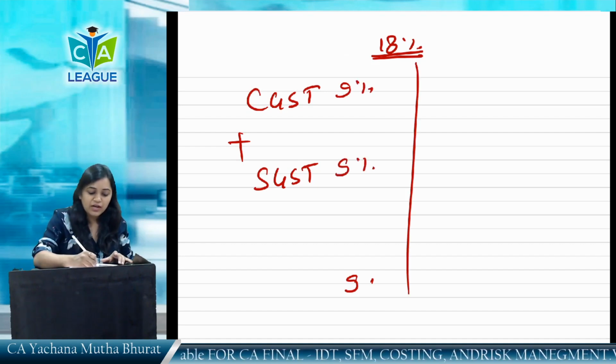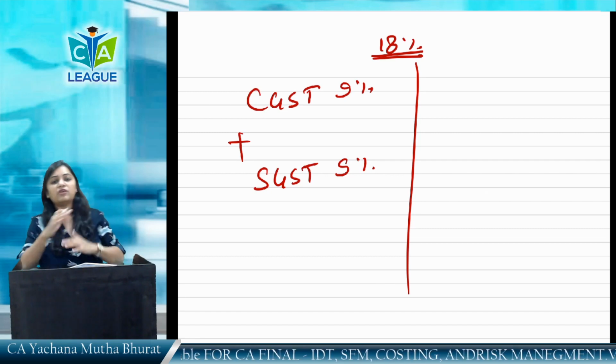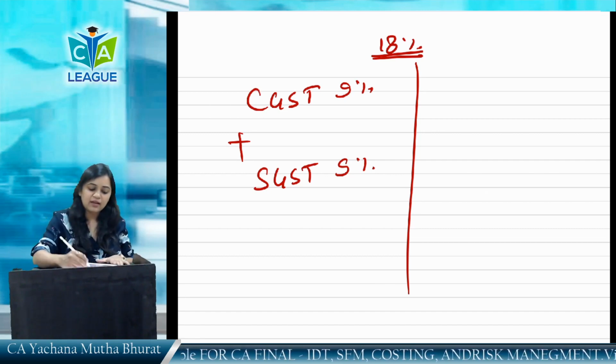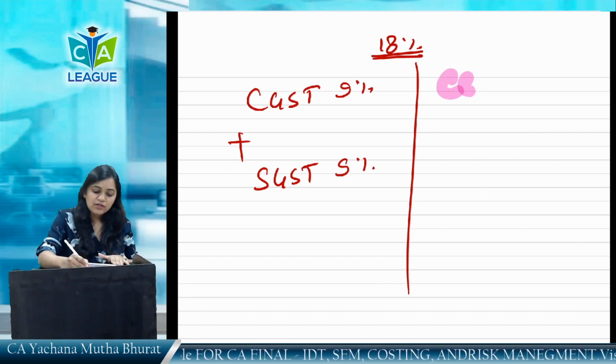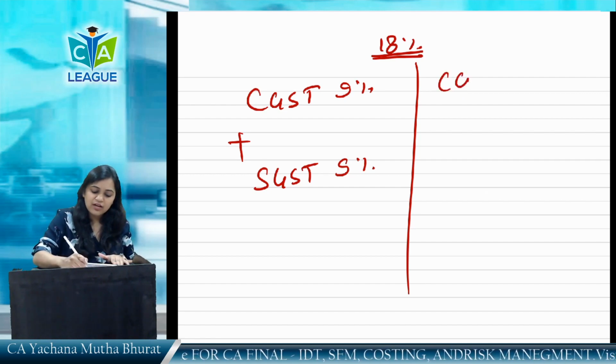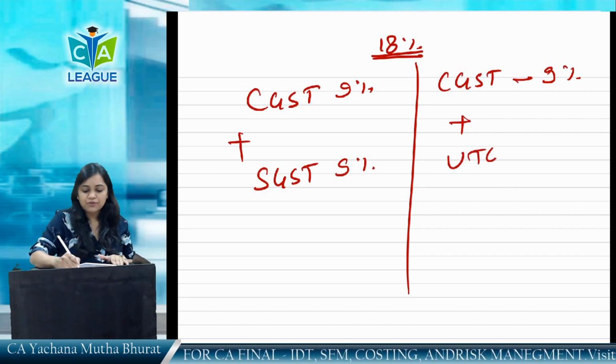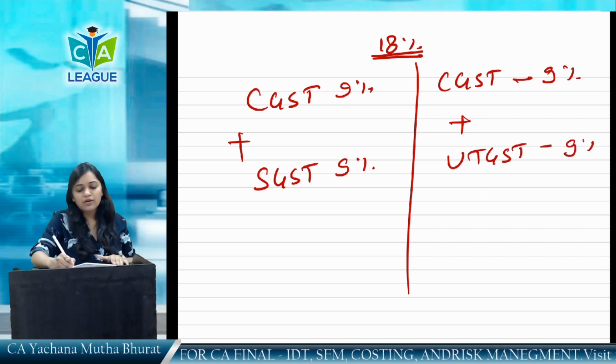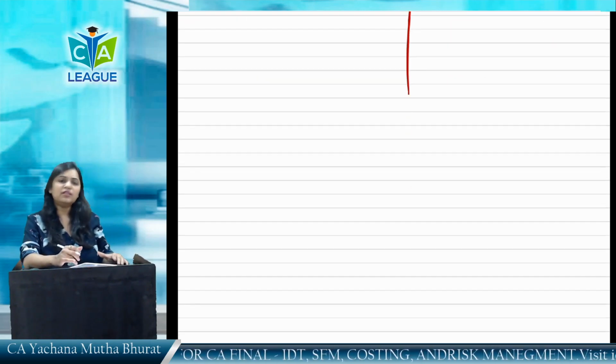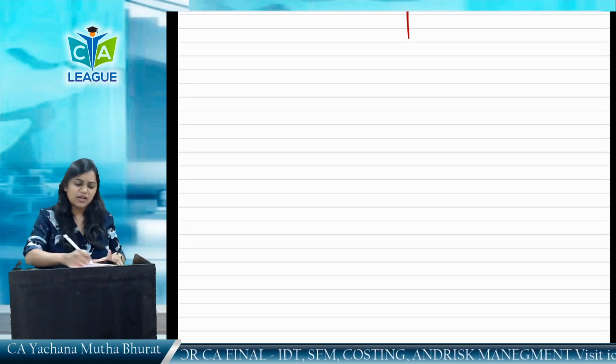Now, in case of intra-union territory, for example, Lakshadweep to Lakshadweep you are going to supply, then the transaction will involve CGST levied and collected by central government at 9% and UTGST levied and collected by union territory at the rate of 9%. Then there is an interstate transaction.